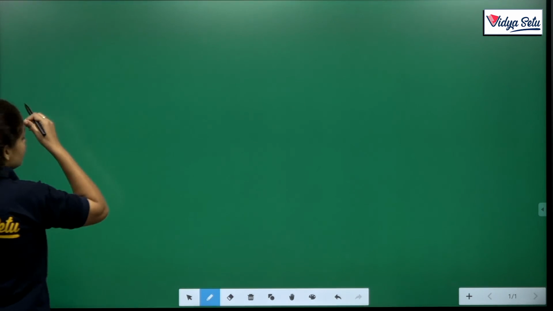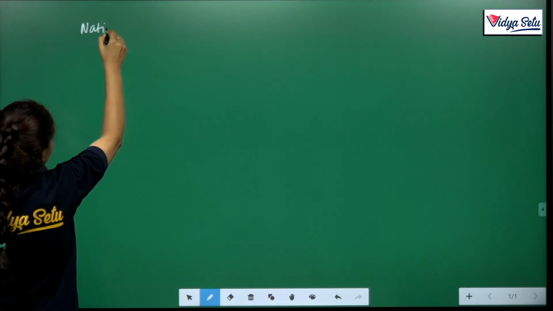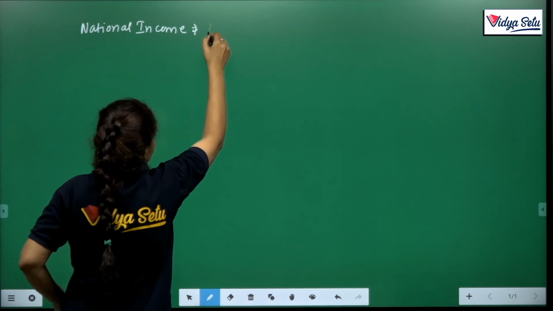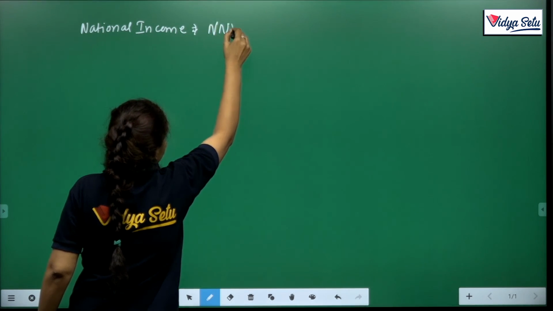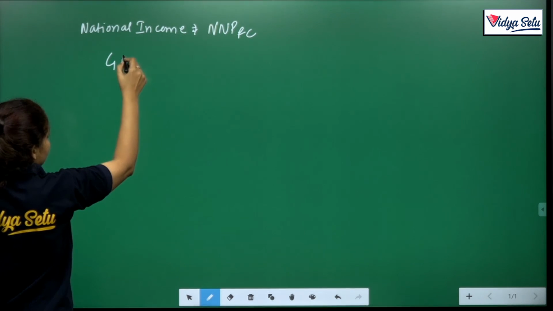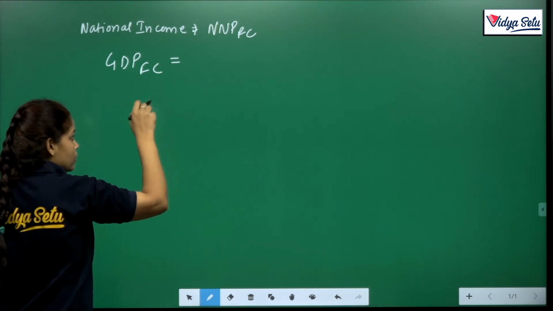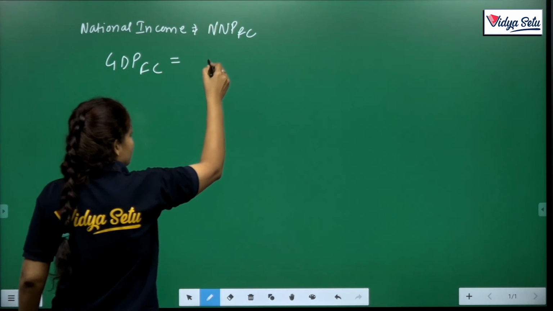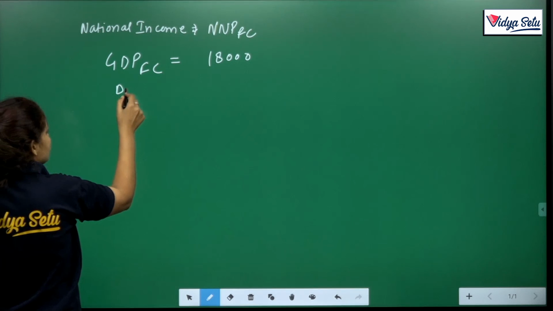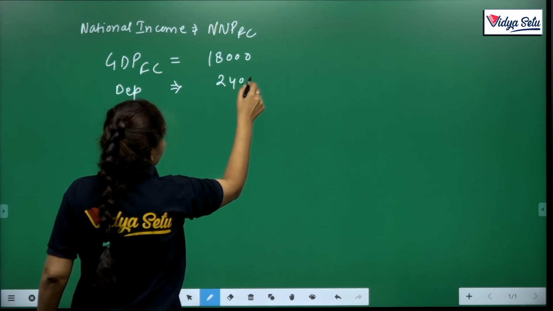Here you have to calculate national income. And what is meant by national income? The national income means NNPFC. You are given GDPFC. Clear? GDPFC is 18,000. Okay. So now depreciation is 2,400.